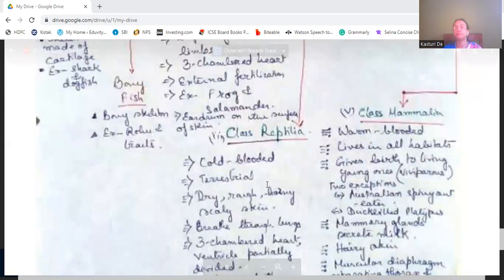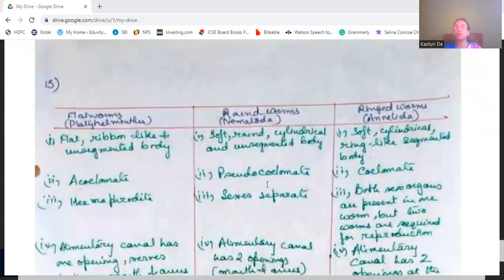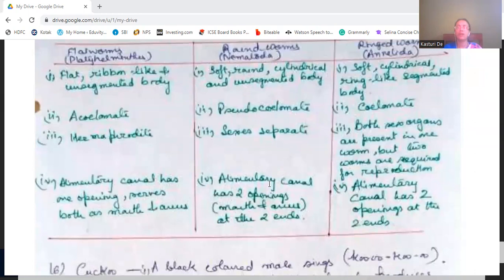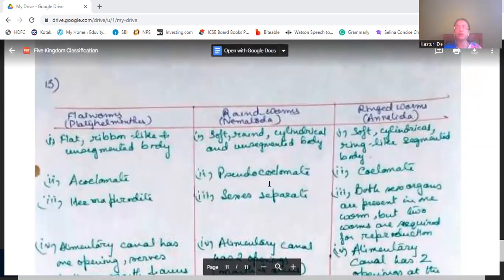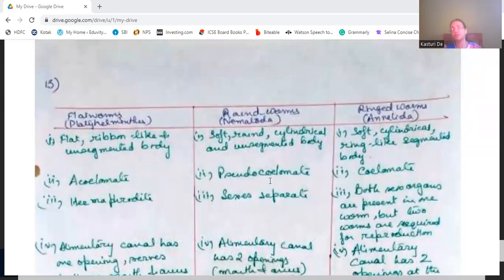Okay. Next, we come to the difference between flatworms, ringworms, and roundworms. This one discussion I've already told you. Just have a look. Flatworms are flat, ribbon-like, unsegmented. Roundworms are soft, round, cylindrical, unsegmented. Ringworms are soft, cylindrical, ring-like, with a segmented body.